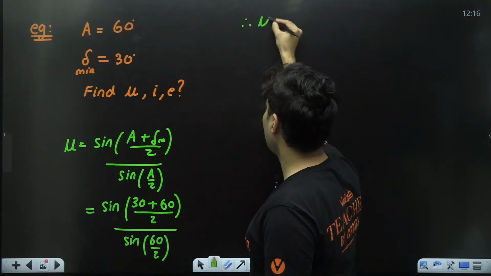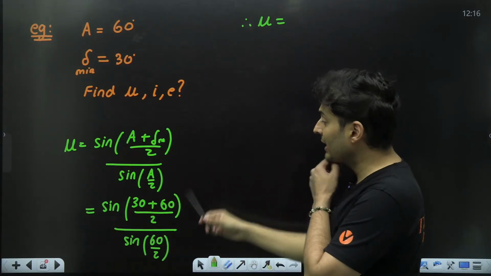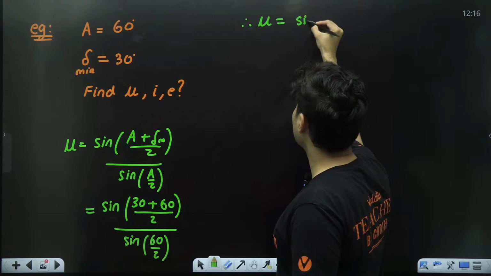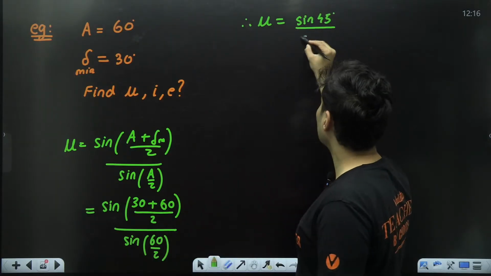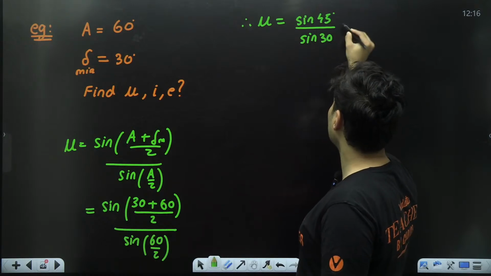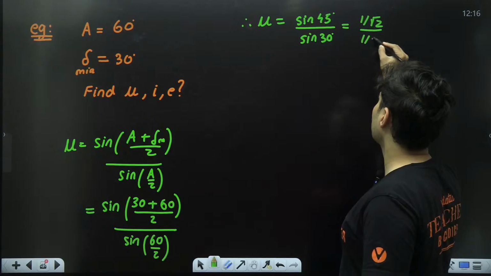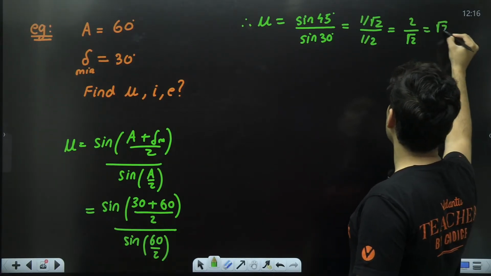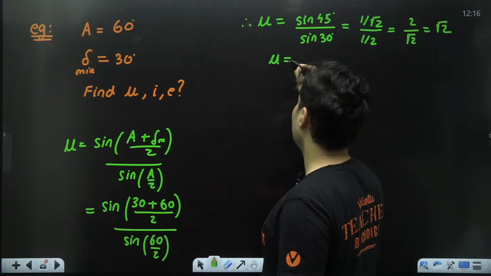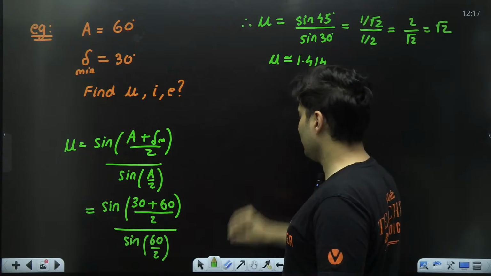So therefore, the refractive index will be 30 plus 60, 90. 90 by 2 is 45. So it will be sine of 45 divided by sine of 60 by 2, which is sine 30. What is sine 45? It is 1 by root 2. What is sine 30? It is 1 by 2. So this will be root 2, with 2 on the top. So the refractive index is approximately 1.414. That is the first answer.